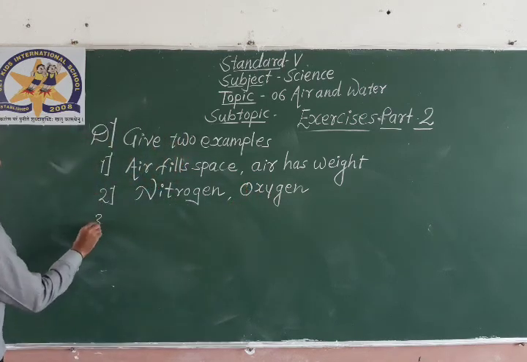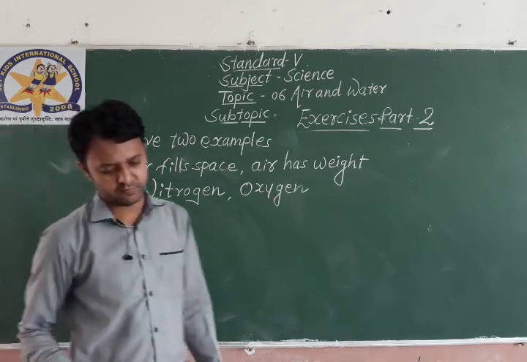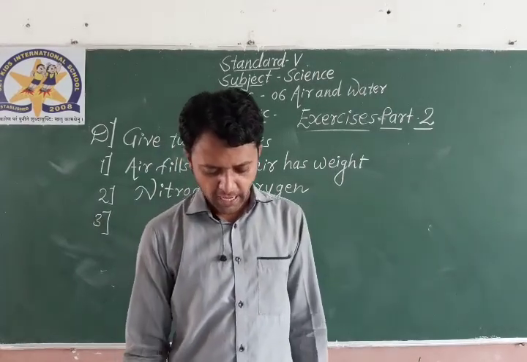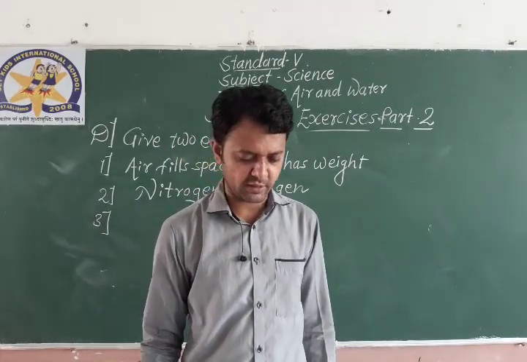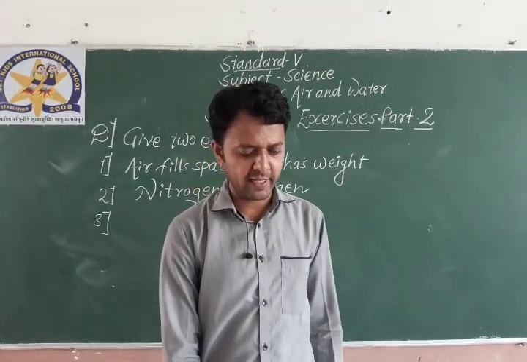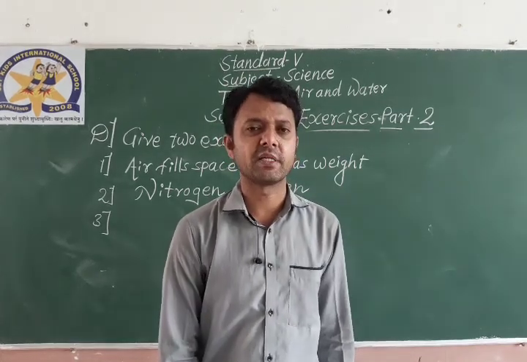Number 3, applications of air pressure. What things can be done with air pressure?